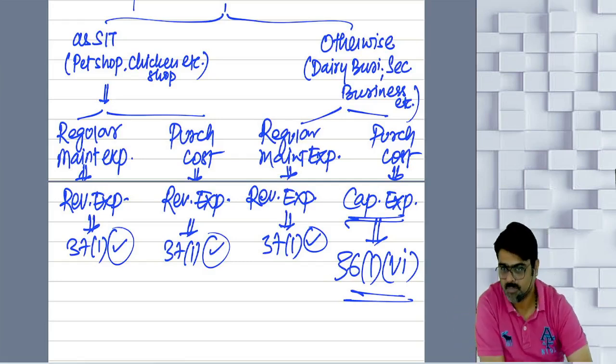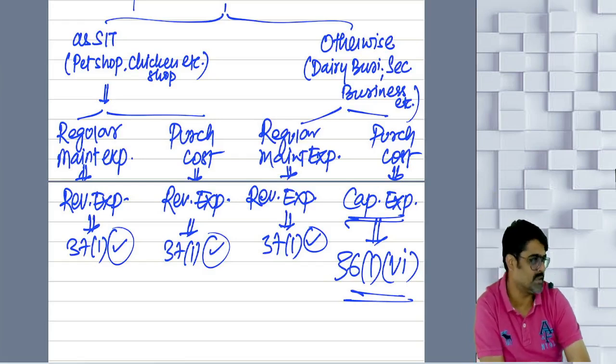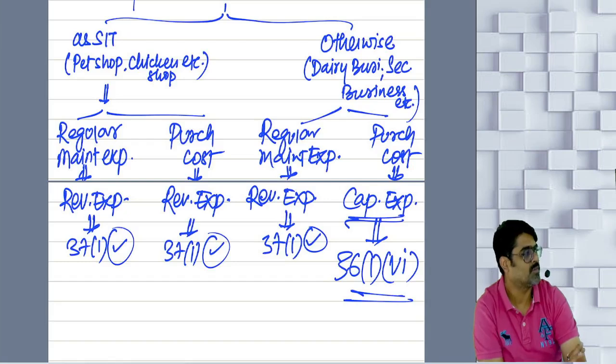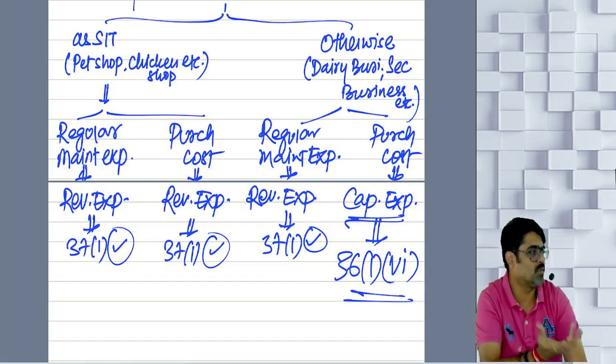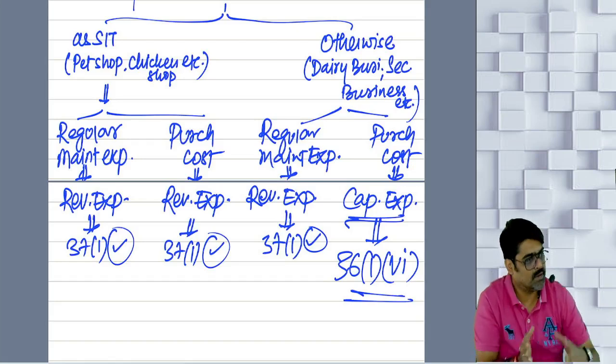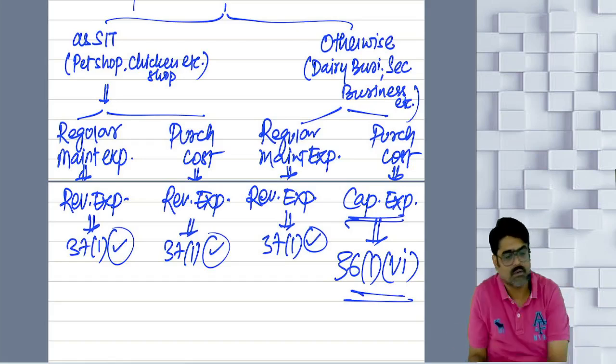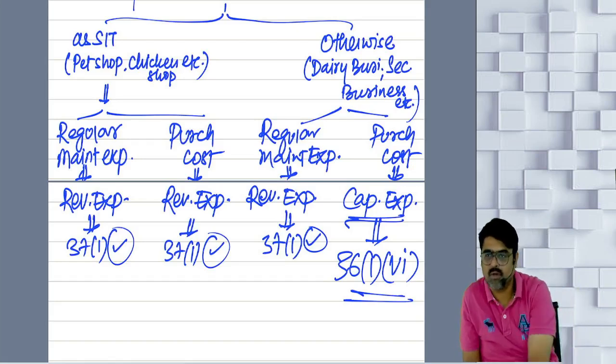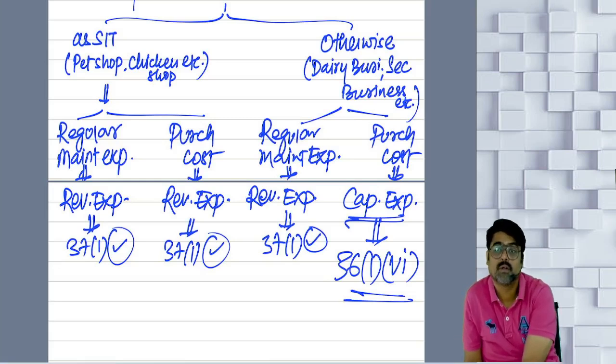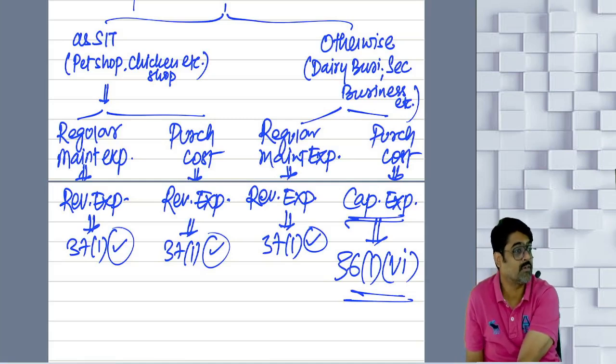So, animal was purchased in this year. Cows are purchased in this year. To buy a cow, you have spent 2 lakh rupees. Cows, buffaloes, yes or no? So, in your dairy business, you have bought buffalo. 10 buffaloes you have bought. How many buffaloes? Each buffalo costing 2 lakh rupees. How much you have spent? 20 lakhs. So 20 lakh is your capital expenditure.